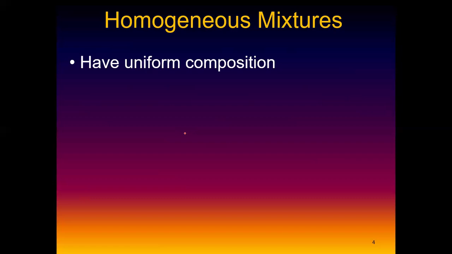Homo means the same. Uniform means the same, by the way, or constant. So they have the same composition, or they have used the word uniform. They have uniform composition.